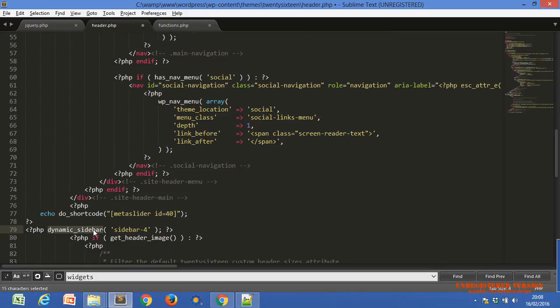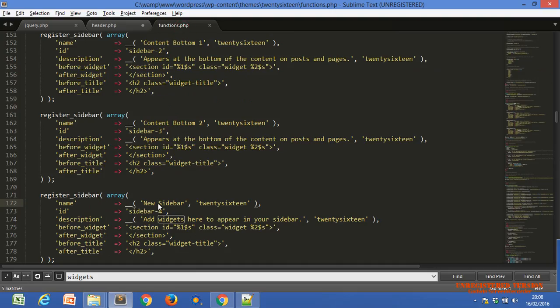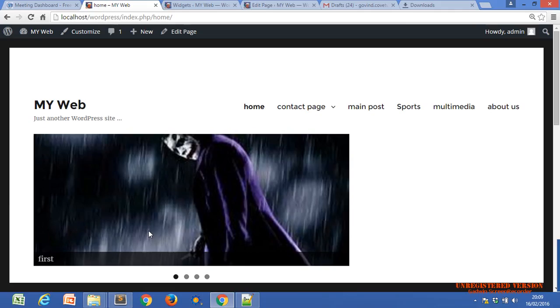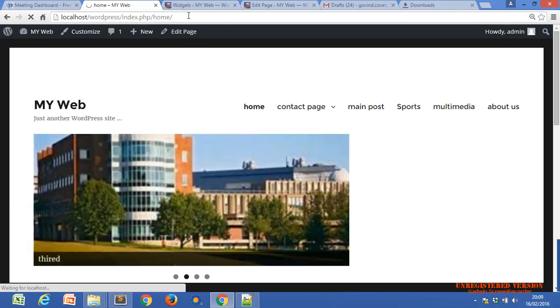It will just indicate our function, and we have to pass the id, a unique id. What is our unique id of sidebar? Yeah, same, sidebar 4. If we use sidebar 5 here, then we should use sidebar 5 here. Okay, just save it. Then that sidebar will appear into our head section.